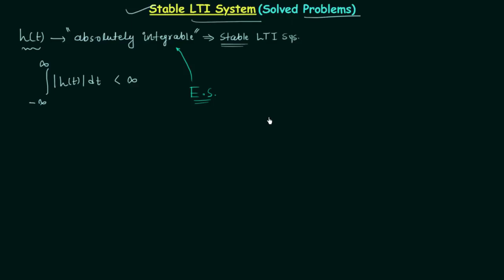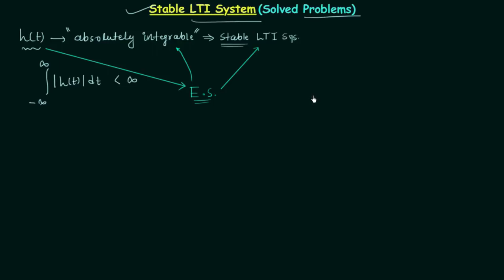So the only thing we are required to do in the problem is to check if the impulse response is an energy signal or not. If it is an energy signal, this means the given LTI system is stable, and the LTI system will be unstable if the impulse response is not an energy signal. It can be a power signal, or it can be neither energy nor power signal. These points will become clear when we solve a few examples, but for now you should understand the process we are going to follow.